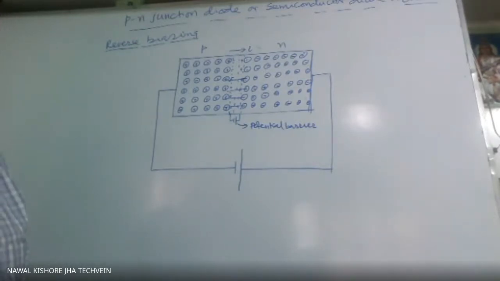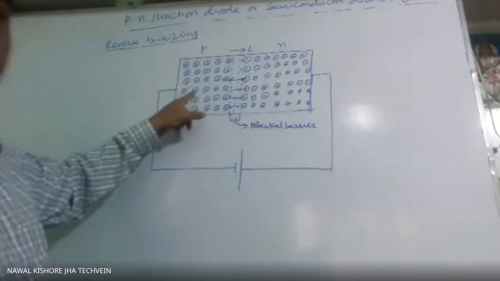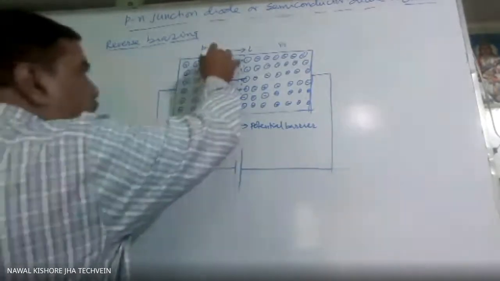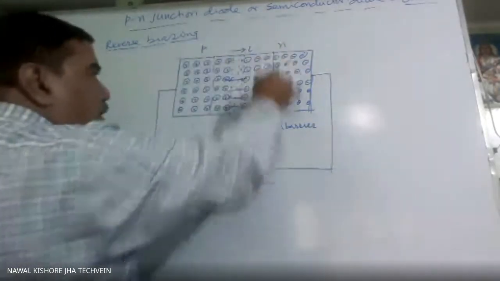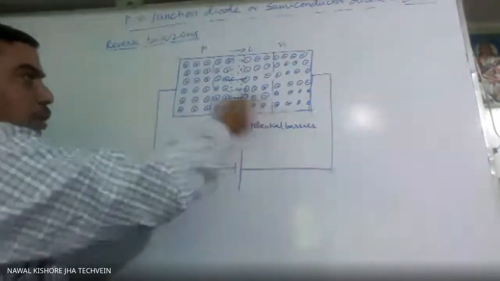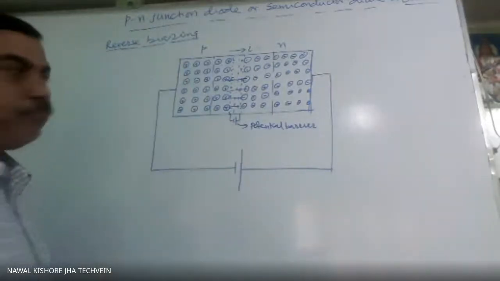As a result, all these majority carriers are repelled, so they will not be able to reach here. We say this depletion layer will be further widened, will become very wide. So not a single electron from this side will come to this place. Now which one will come?